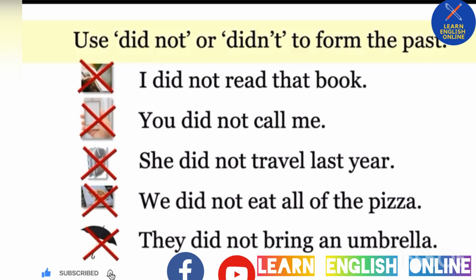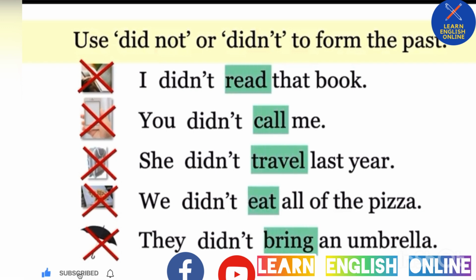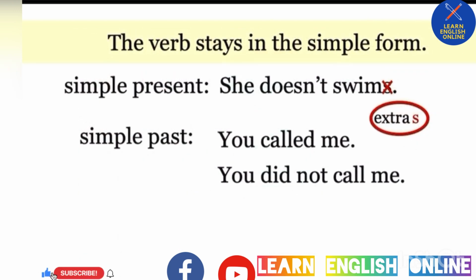Okay, I can change all of these to didn't because it doesn't matter what the subject is. It's always did not or didn't. And notice the verbs are all in the simple form. They are not in the past. The verb doesn't change. The verb stays in the simple form. It's the same in present and past.